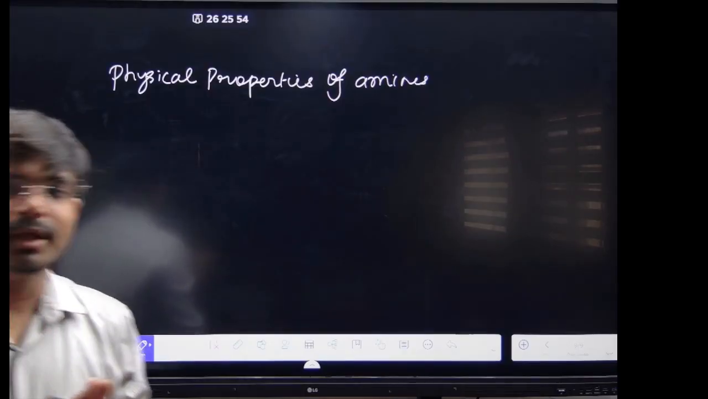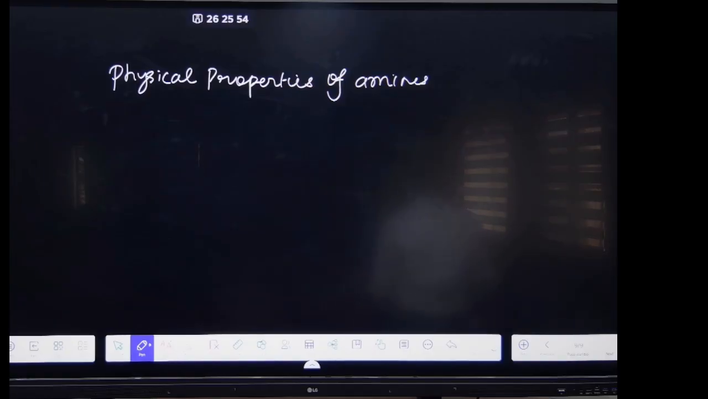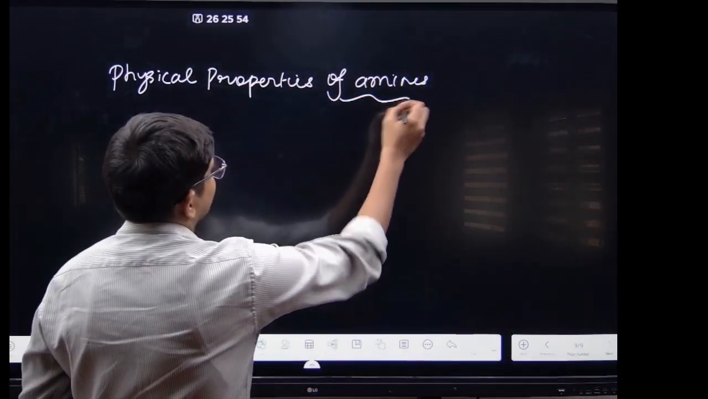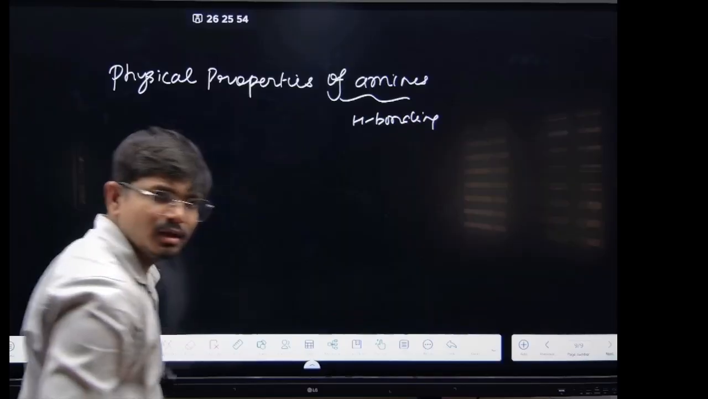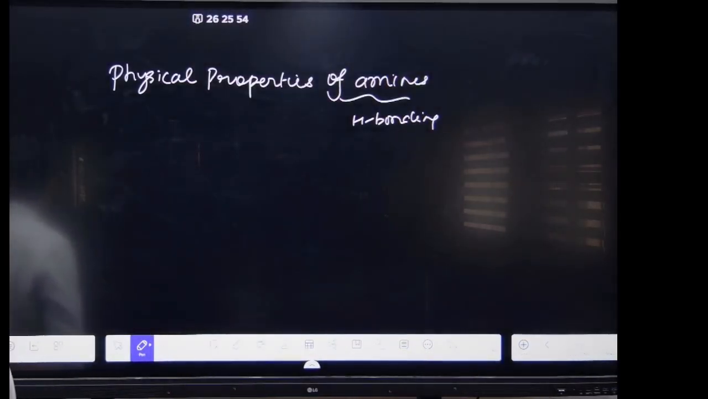Now if I am comparing ammonia gas with water, which will have the stronger hydrogen bonding, ammonia or water? Water. Why does water have more hydrogen bonding? Because the electronegativity of oxygen is high relative to nitrogen. So these amines will have hydrogen bonding. Amines can show the hydrogen bonding, that is true. But if I compare with water, water has more hydrogen bonding relative to what?